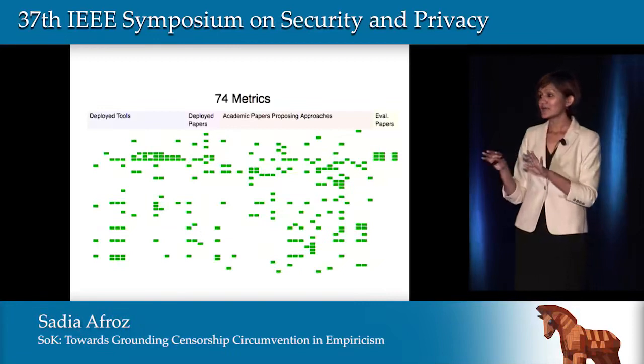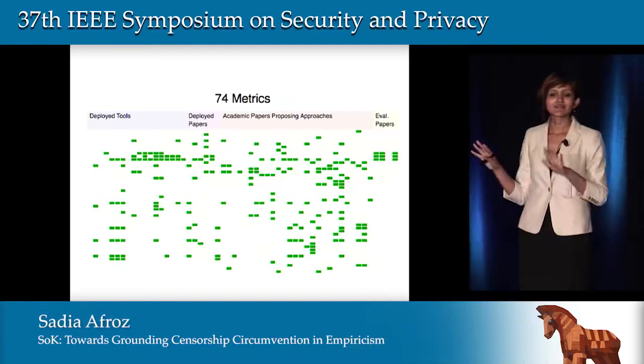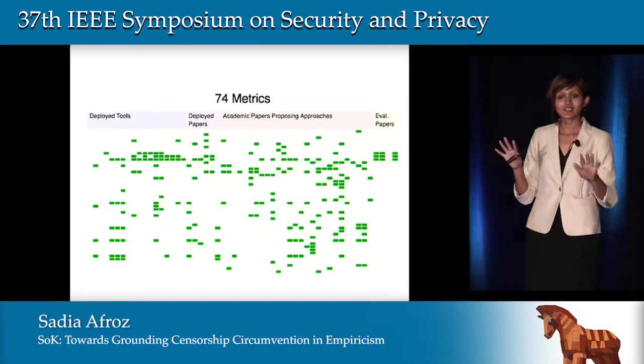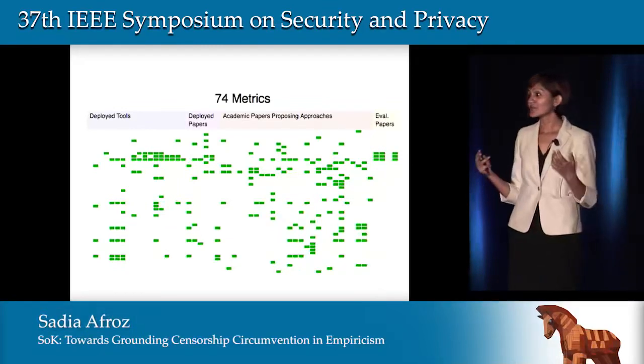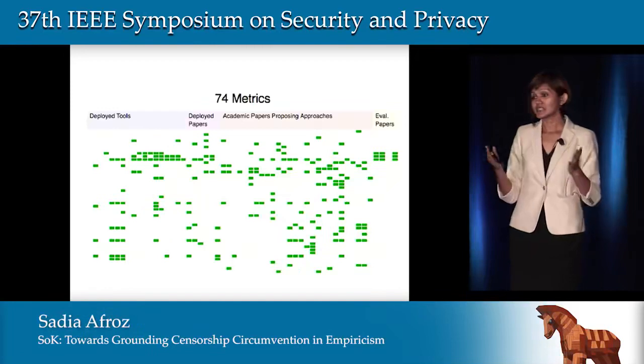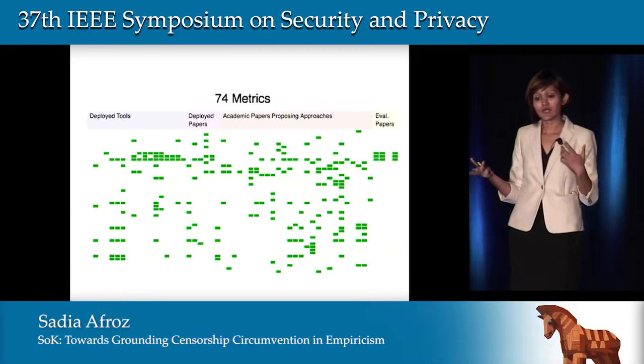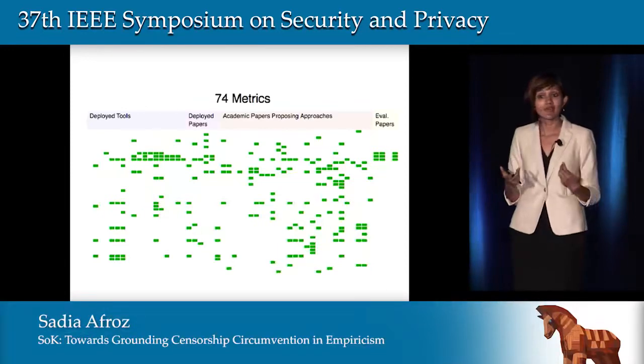One thing that is very evident from this graph is that this is a very, very sparse table. This is because different systems use different criteria to evaluate themselves, which is understandable because some techniques are so different from one another that you need different ways to evaluate them.